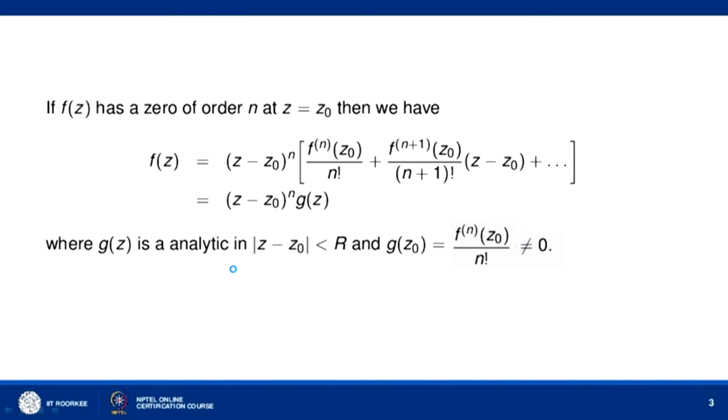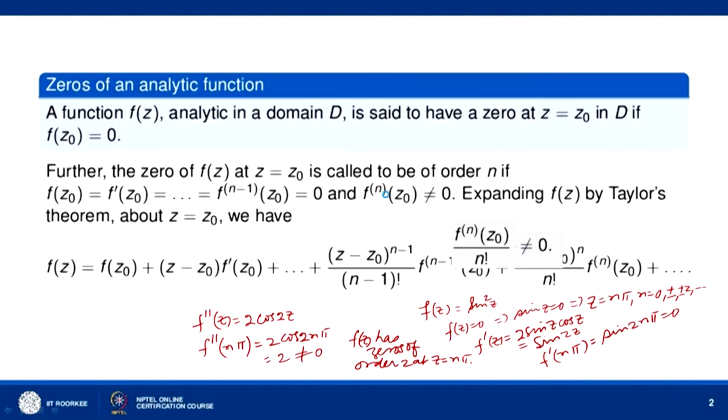So g(z) is analytic in the region mod of z minus z naught less than r, and you can see that if you write z naught for z in the bracketed expression, then g(z naught) becomes f^(n)(z naught) over n factorial, and f^(n)(z naught) is not equal to 0.